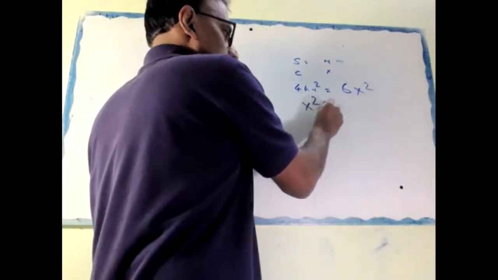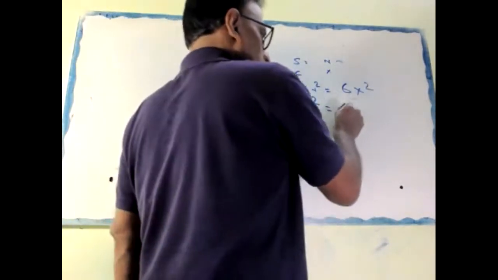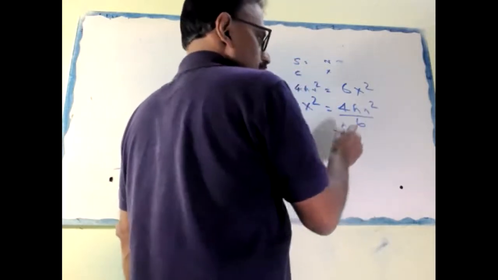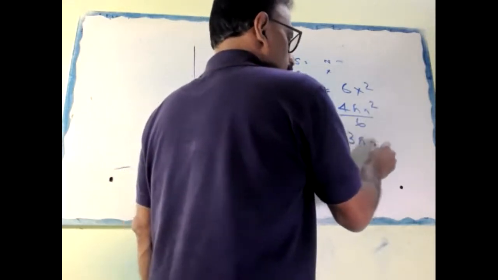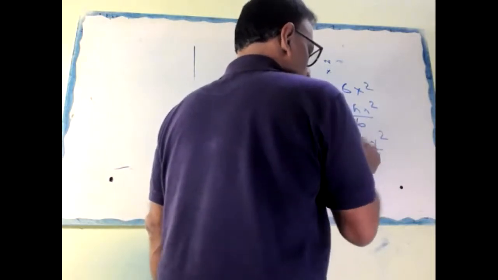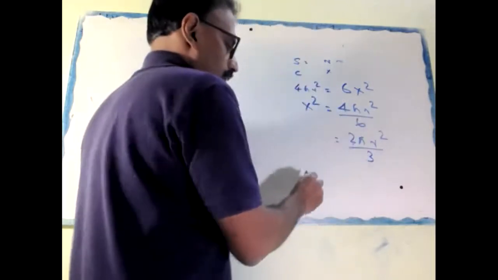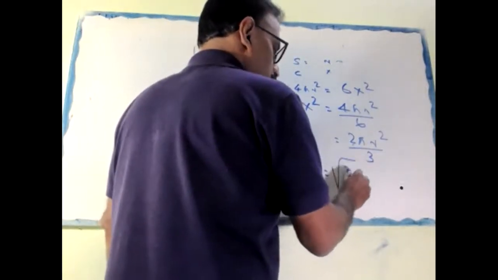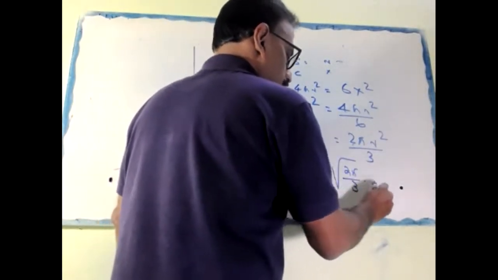So x square equal to 4 pi r square by 6. That is 3 pi r square by 2, so 2 pi r square by 3. Therefore, x equal to root of 2 pi by 3 into r.